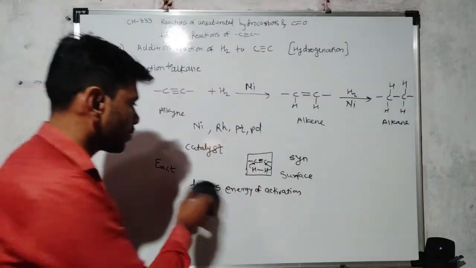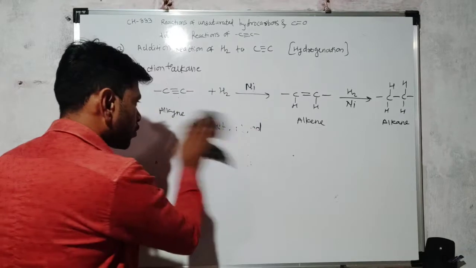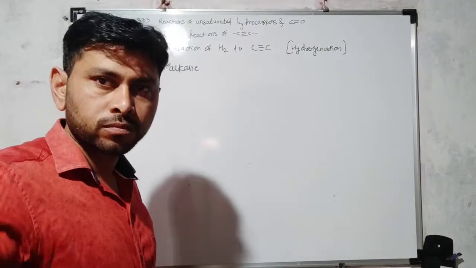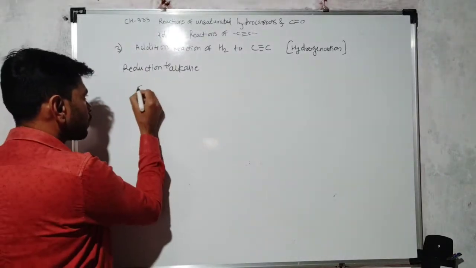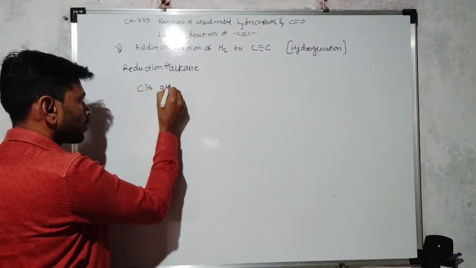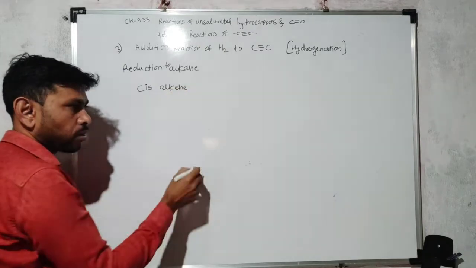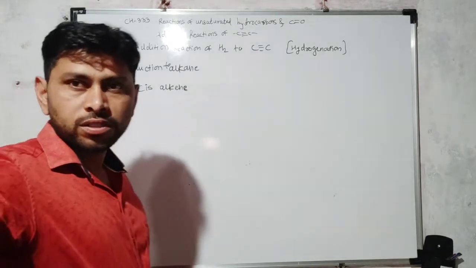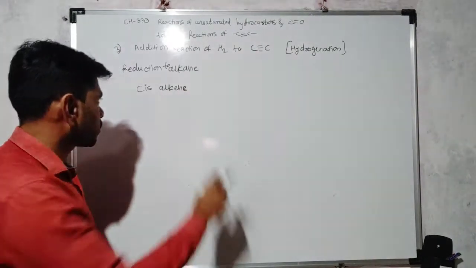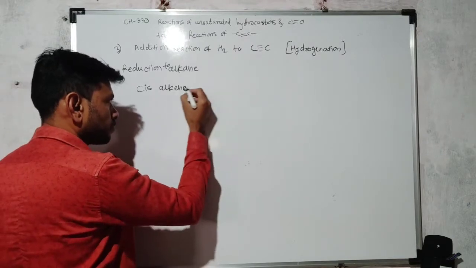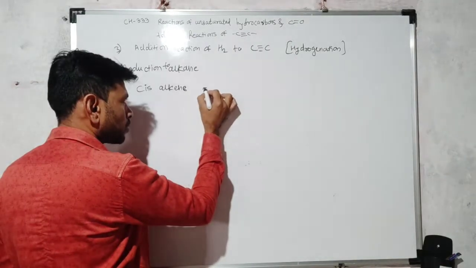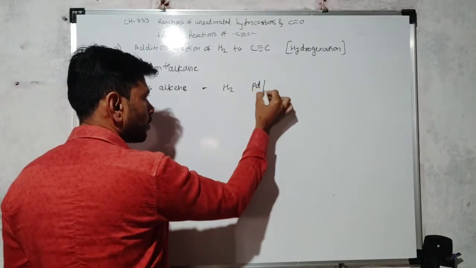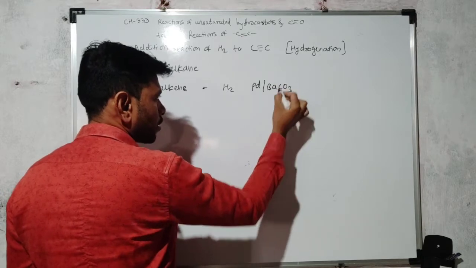So if this reaction proceeds, cis alkene can be formed. How does a cis alkene form? For cis alkene formation, the reagent we use is hydrogenation in presence of palladium and BaCO3.